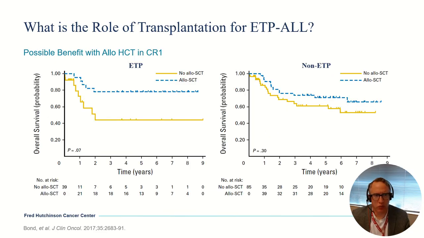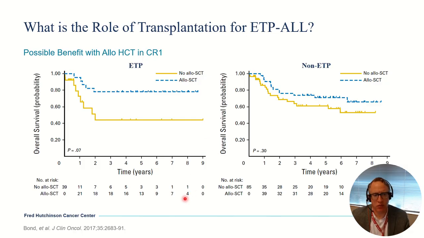This begs the question, what is the role of transplantation for this disease? Can that overcome some of the adverse outcomes that we see? And at least based on this retrospective analysis from a French cooperative group, I think there's fairly compelling data. It may not be statistically significant, but for the patients with ETP ALL who were lucky enough to undergo stem cell transplantation, that's the dashed blue line here, the outcomes were markedly better than those who did not get a transplant.